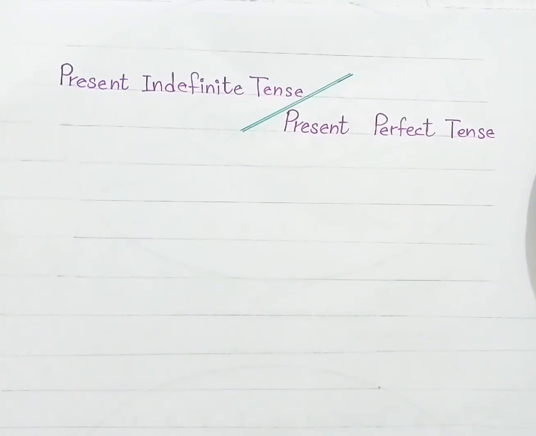I will write the formation of present indefinite tense.